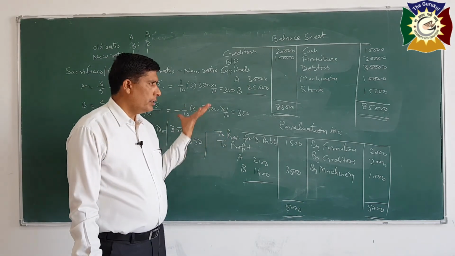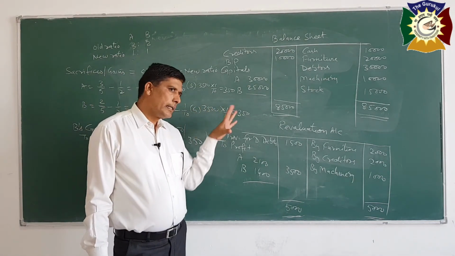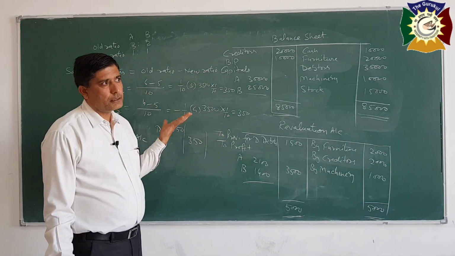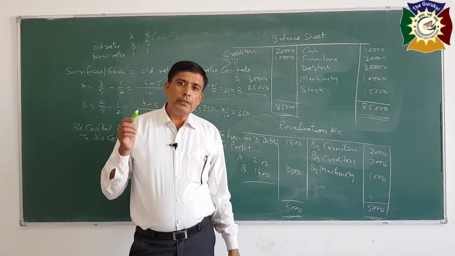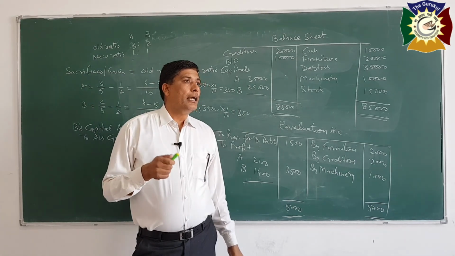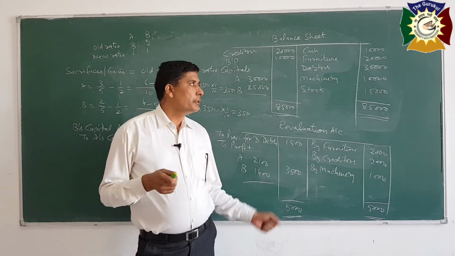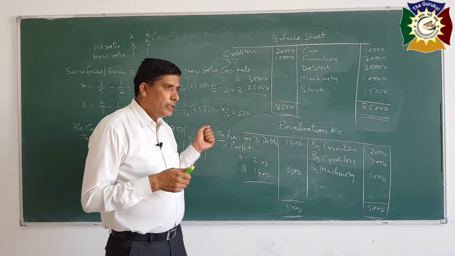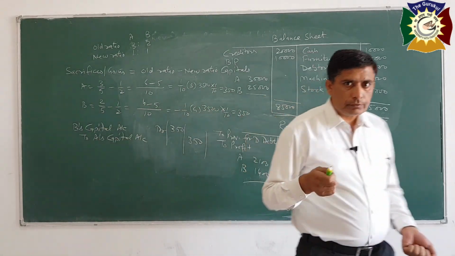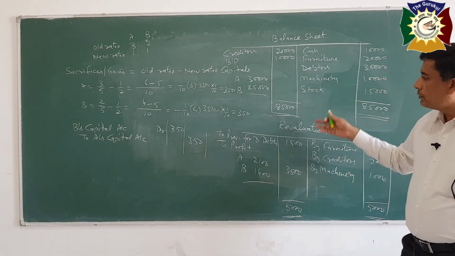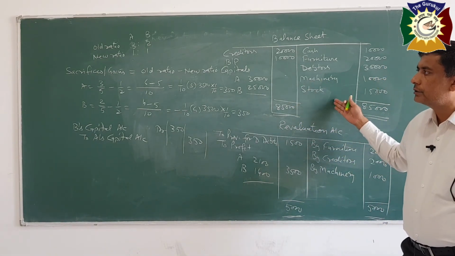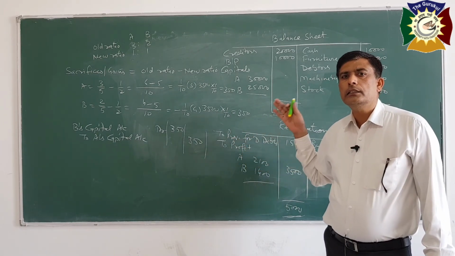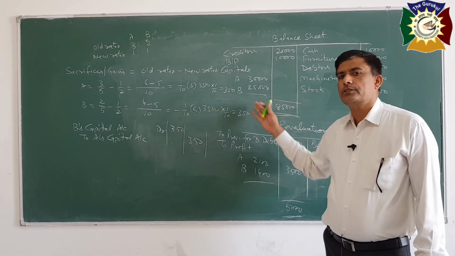Today we will wind it up, and in next chapter we will study the different adjustments. In the same question you will be given goodwill, you will be given accumulated profits and losses, you will be given the revaluation of assets and liabilities. Then in 8 marks questions you have to prepare revaluation account, partners capital account, and a new balance sheet after all adjustments. So we will study it in the next lecture.